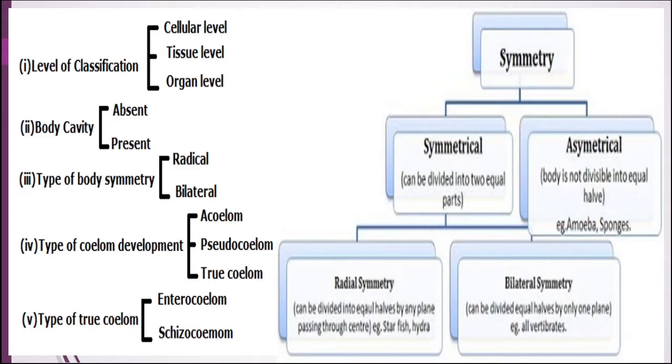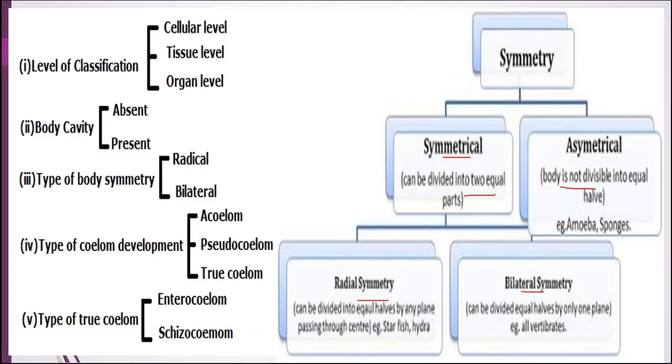Now body symmetry: organisms are of two types, symmetrical or asymmetrical. If the body can be divided into two equal parts, then it is known as a symmetrical body, and when the body is not divisible into two equal halves, it is known as asymmetrical, for example sponges, amoeba, etc. Symmetrical is again subdivided into two types, radial symmetry and bilateral symmetry.